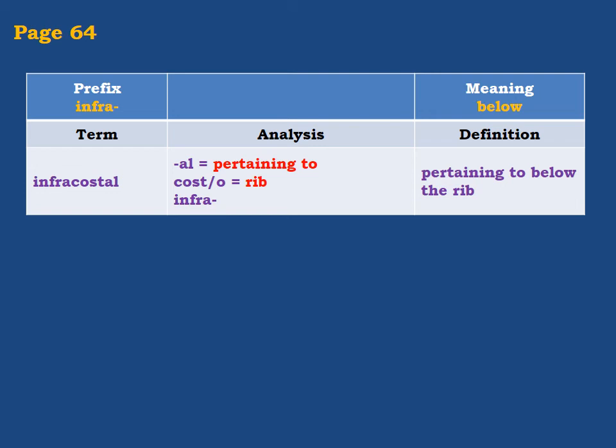Maybe you can look it up in the dictionary. Infrared, you can see what the meaning is. Infracostal, AL, pertaining to, now you know it. Cost, again you know it, rib, infra, below. The full meaning, pertaining to below the rib.